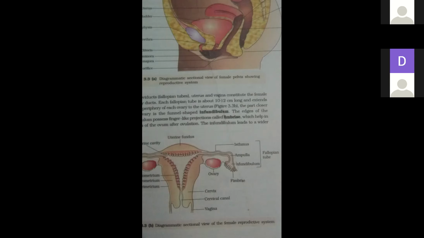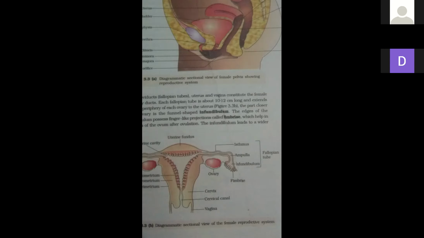Enzymes help the sperm to enter the ovum cytoplasm. Is it clear? The next event is meiotic division of the secondary oocyte. Meiotic division of the secondary oocyte means the reductional division, and the second meiotic division takes place in the secondary oocyte. A haploid ovum and the second polar body are formed.